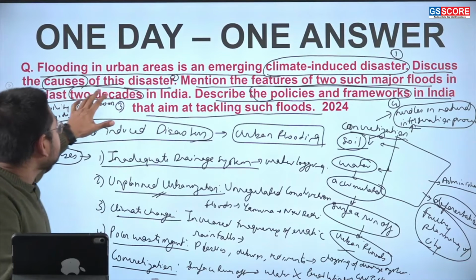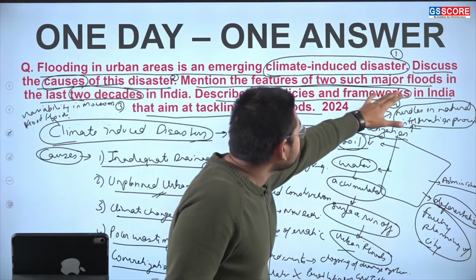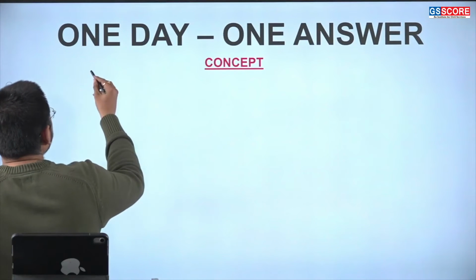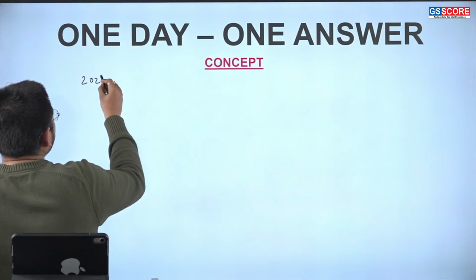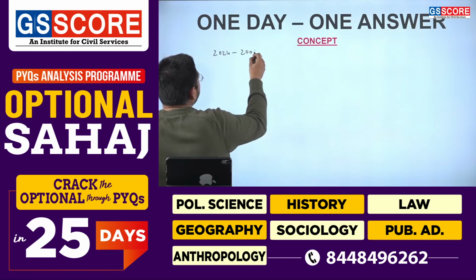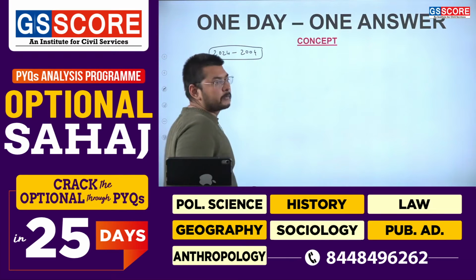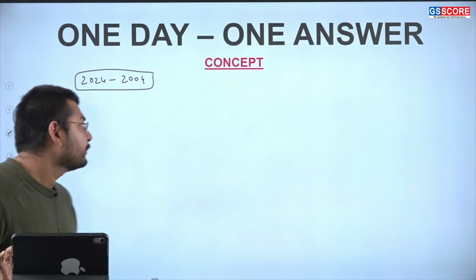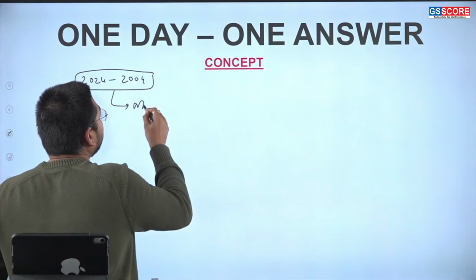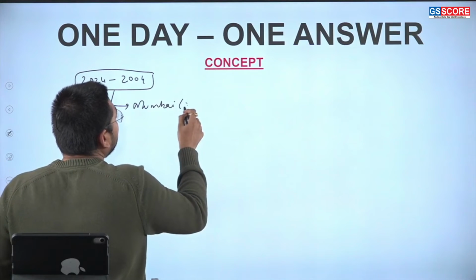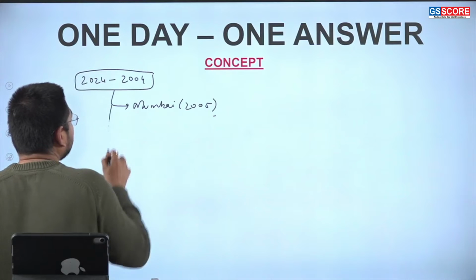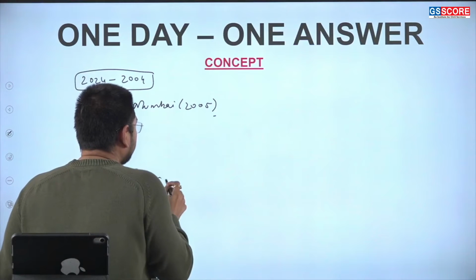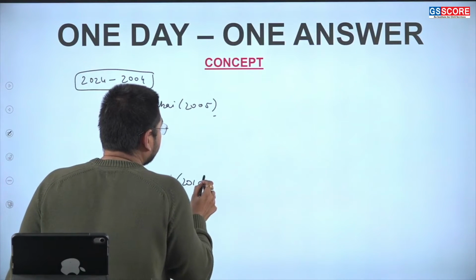Now we need to discuss certain features of two such major floods in the last 2 decades. So when we talk about the last 2 decades, it is almost from 2004 to 2024. Here we can see these two conditions. One of the floods which had a major impact took place in Mumbai in the year 2005. Another flood took place in the region of Chennai in the year 2015.